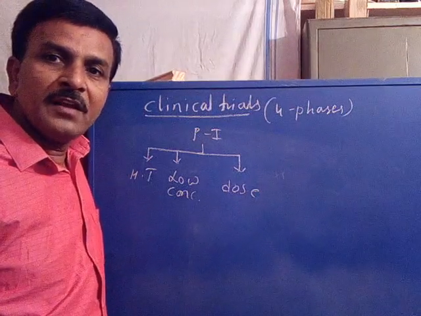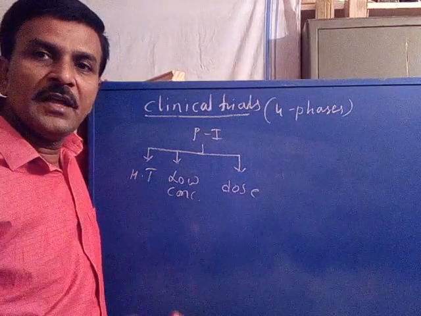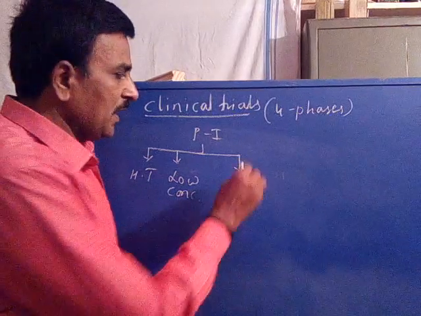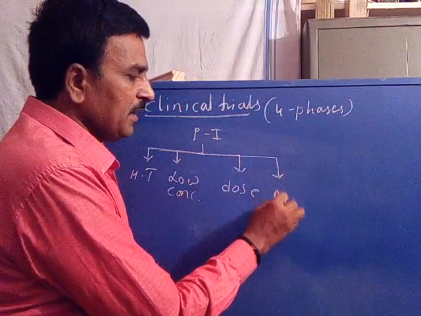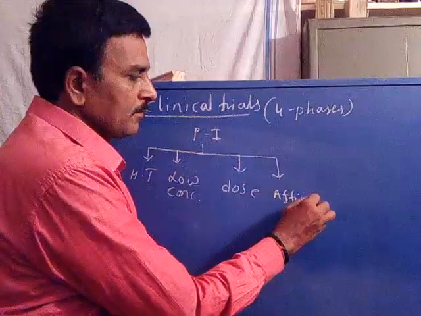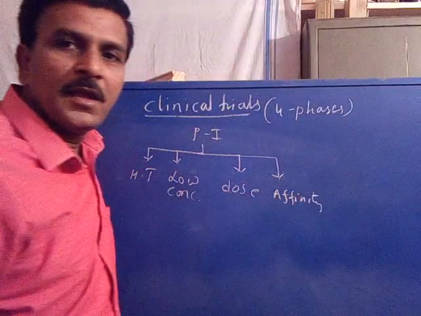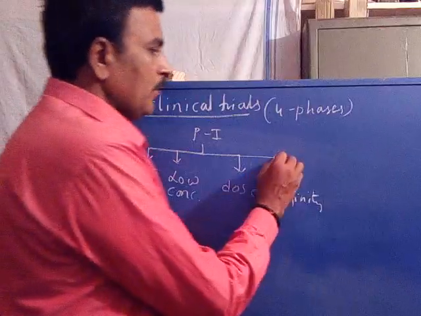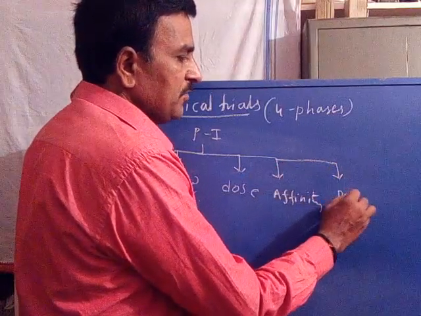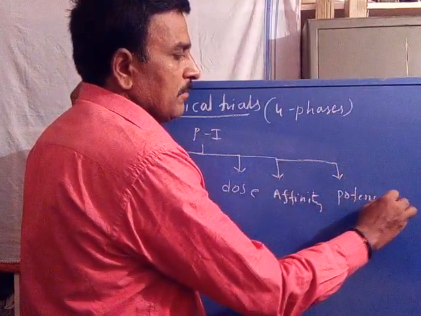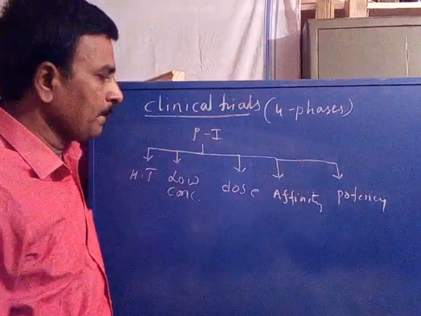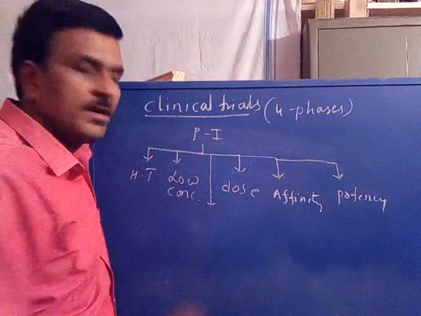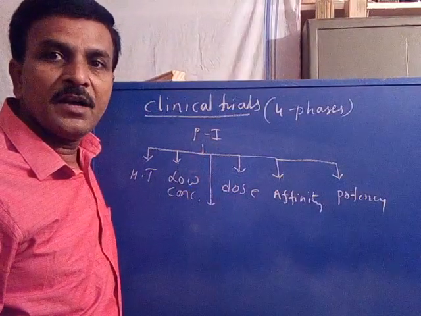So to evaluate the dose, as well as its affinity, its potency, and its method of administration, it is tested in healthy volunteers.